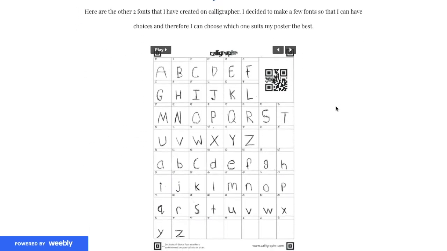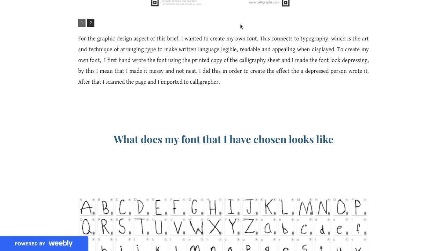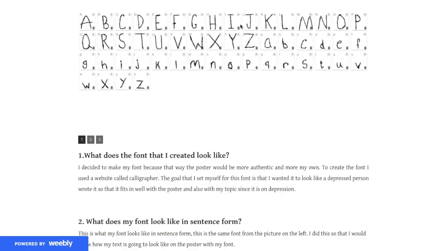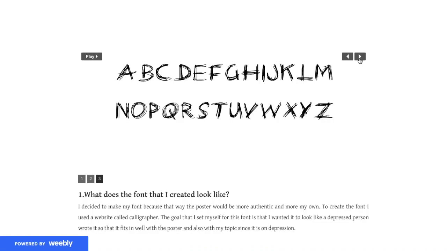Next is my fonts, as I just explained that I included typography. I made a font that looks like a depressed person wrote it, and the emotion that it shows is sadness and anger. I wanted to create my own font so that it's more authentic and more personal.